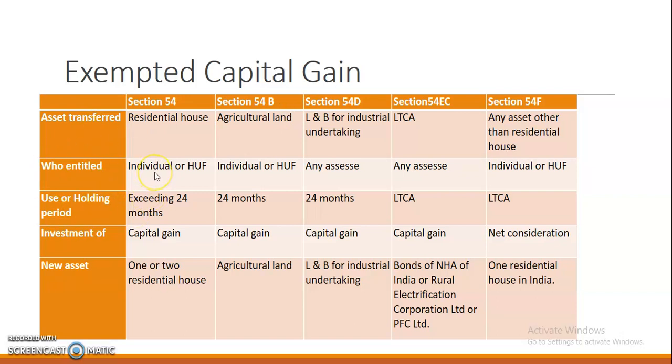This is applicable for all individuals and HUF if the asset is held for exceeding 24 months, and then the investment of capital gain. So how much we get, that amount can be utilized for purchasing a new asset. The new asset may be 1 or 2 residential houses.